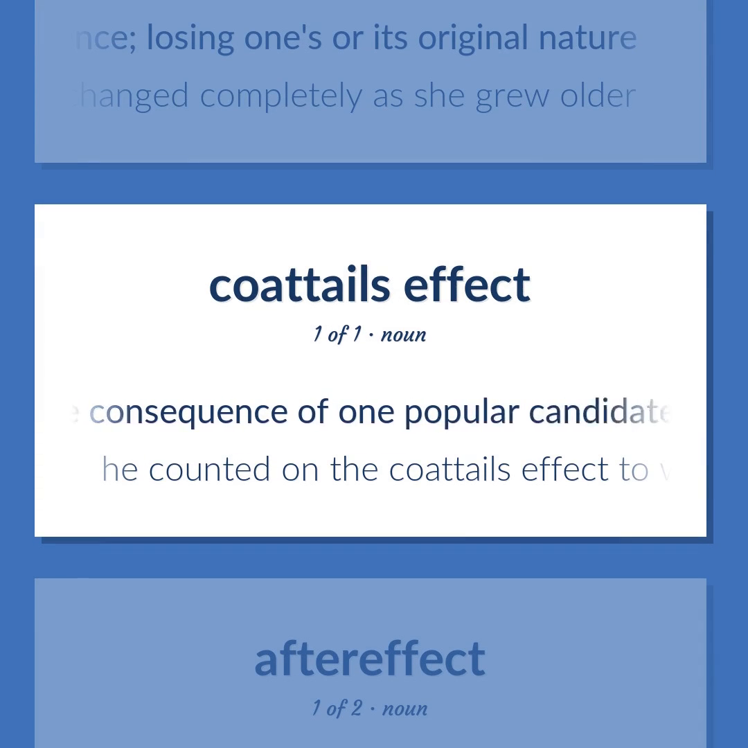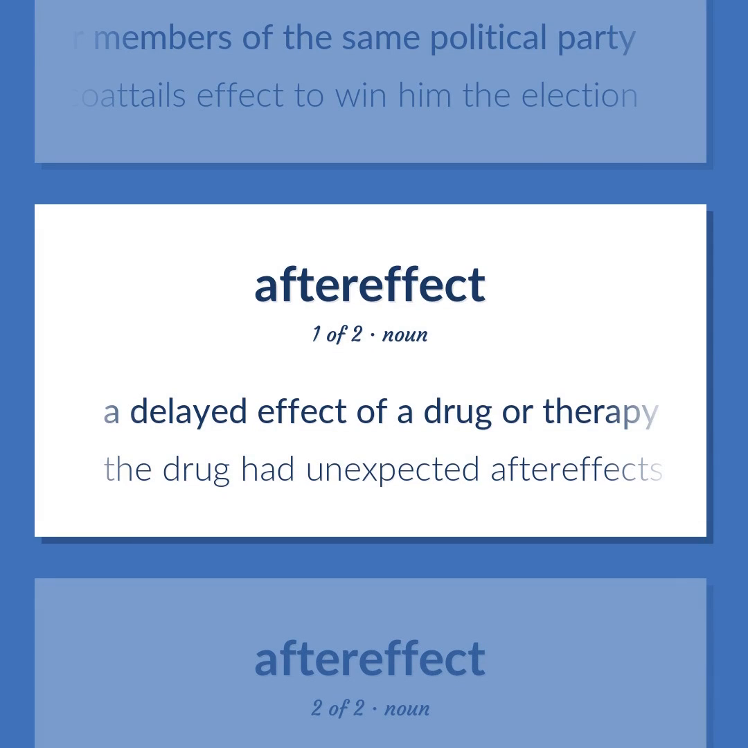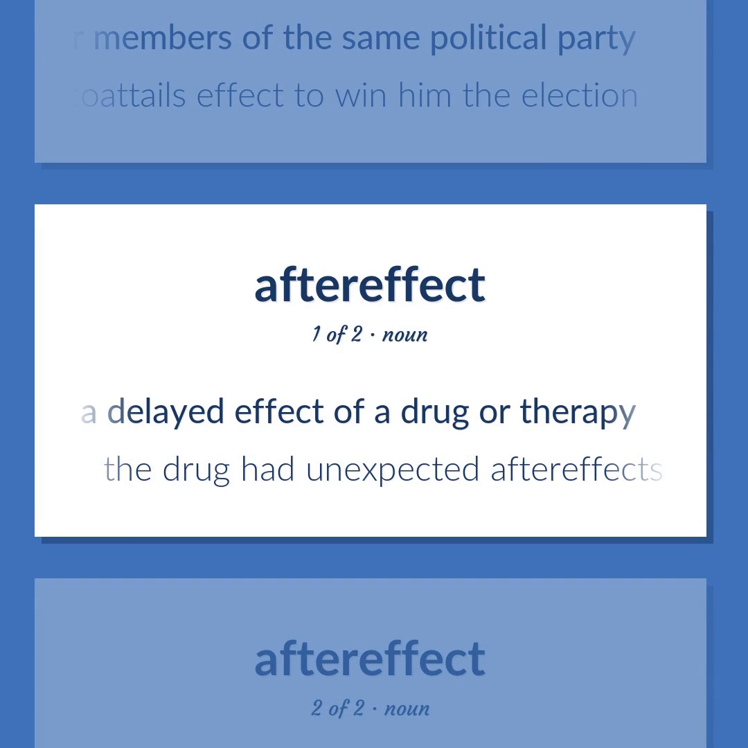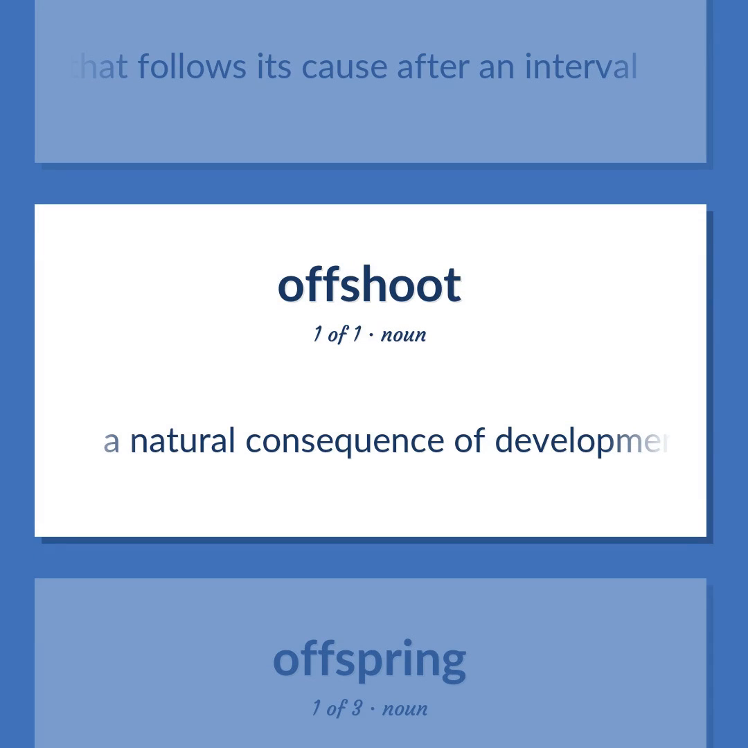Politics. The consequence of one popular candidate in an election drawing votes for other members of the same political party. He counted on the coattails effect to win him the election. A delayed effect of a drug or therapy. The drug had unexpected aftereffects. Any result that follows its cause after an interval. A natural consequence of development.